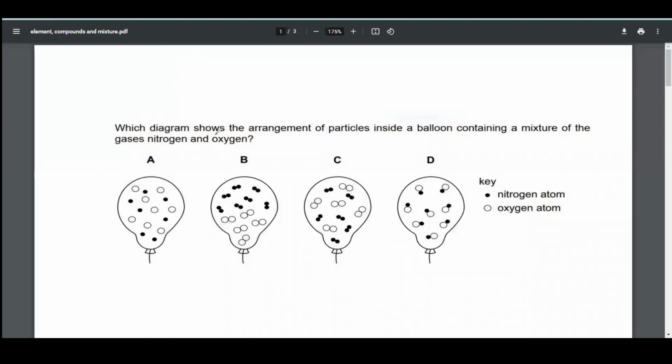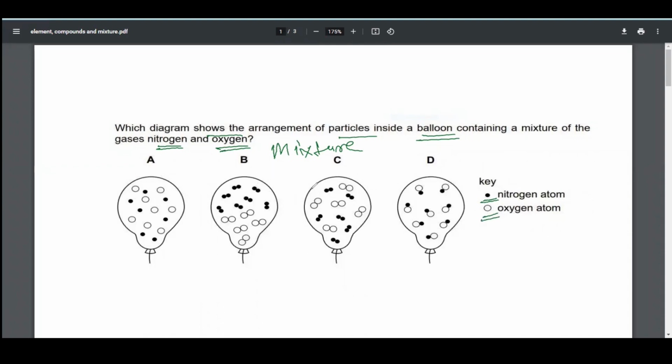Here is a question: which diagram shows the arrangement of particles inside a balloon consisting of a mixture of gases, nitrogen and oxygen? We have to find the mixture. This is our question. What is the key? This is showing a nitrogen atom and this is showing an oxygen atom.